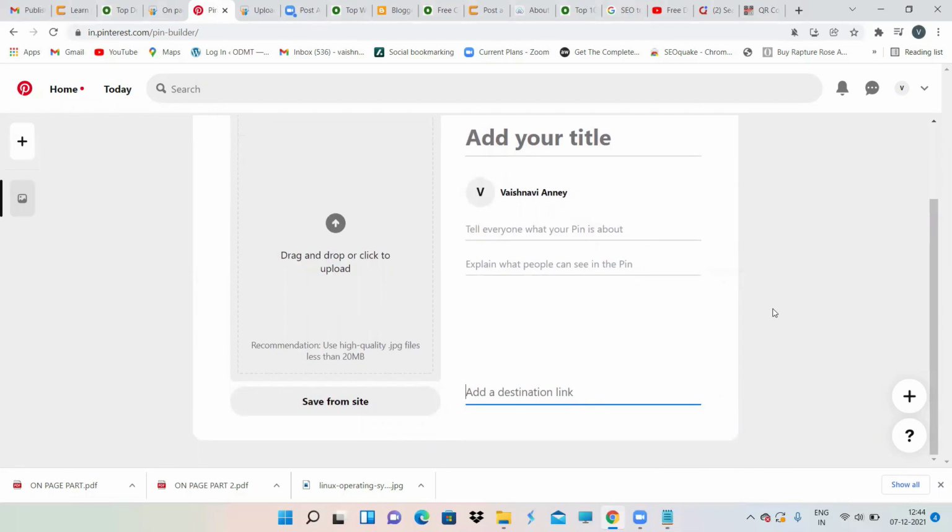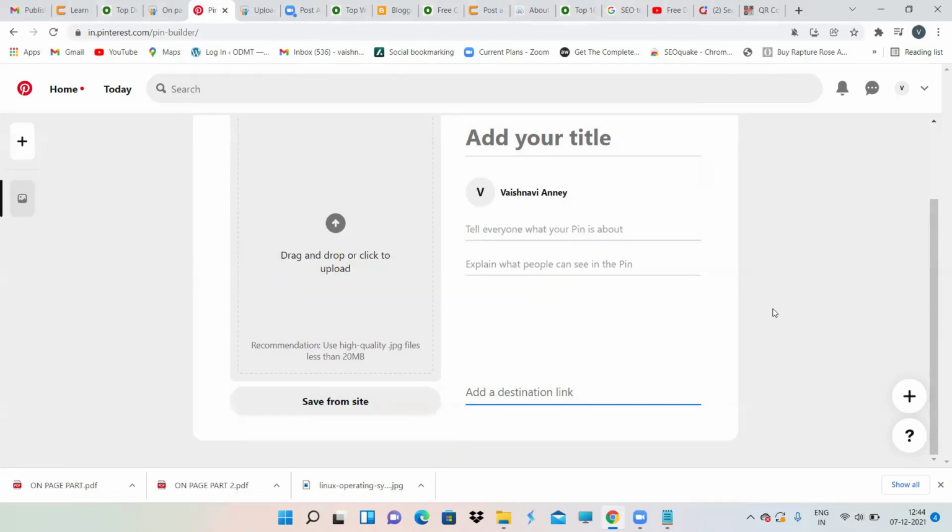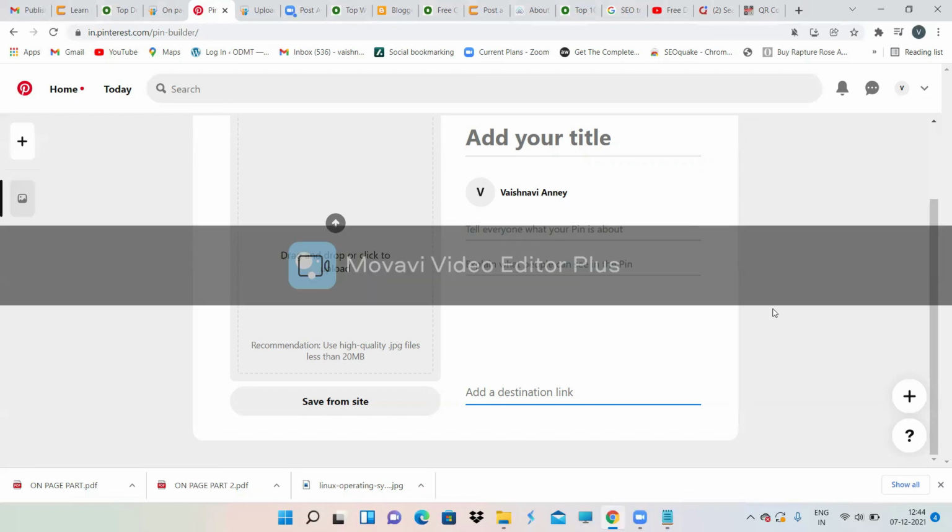But in tomorrow's class, article submission, social bookmarking, Google My Business and all these things will be covered. These are really good for off-page optimization. Image and video submission is good, document submission is also good, but there is nothing new in them. Article submission, guest blogging and social bookmarking are really important off-page techniques, but it is not easy to get a backlink from them.